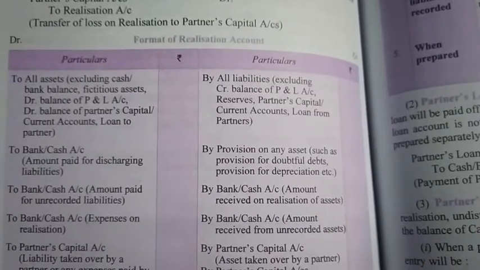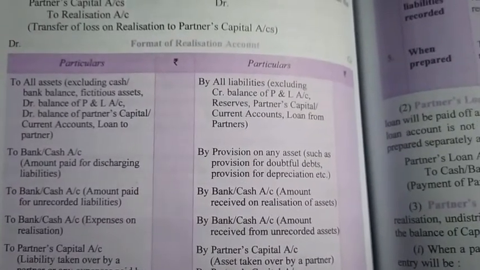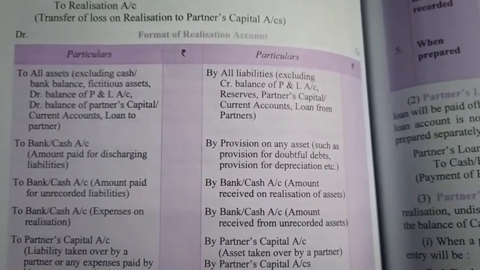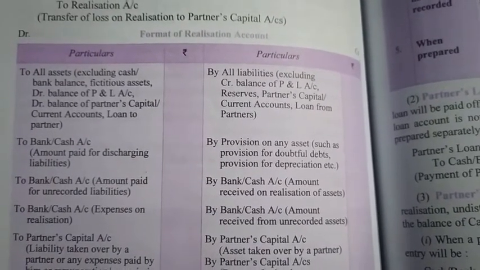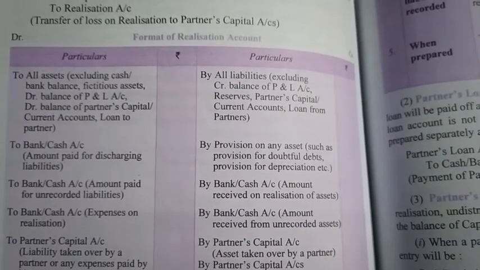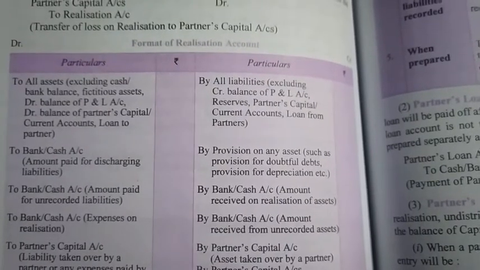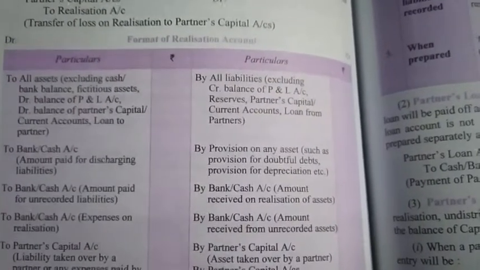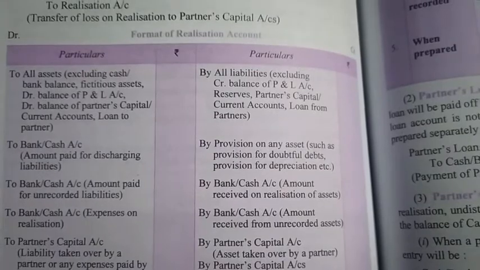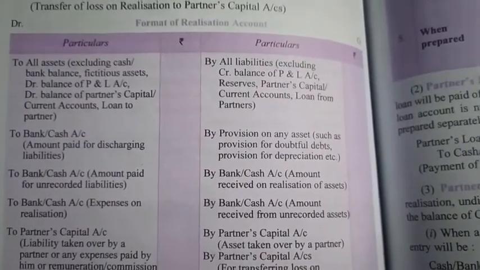Keep in mind, again I am repeating, all the assets present on the asset side are posted on the left hand side of the realization account, and all the liabilities present on the liability side are posted on the right hand side of the realization account.